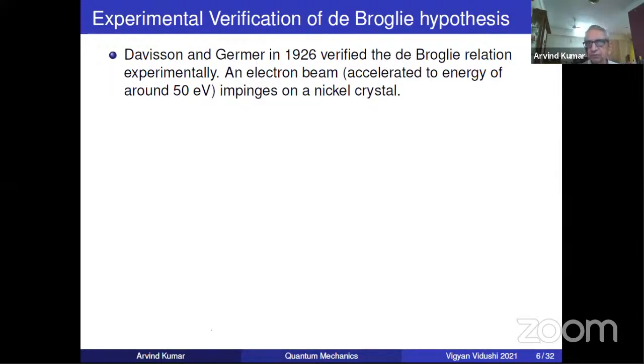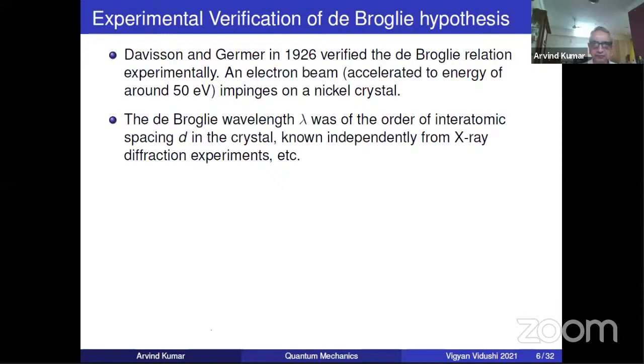Now electron beams of a certain energy were allowed to impinge, meaning strike, a nickel crystal. Now this is optics, which I assume you know. X-ray diffraction experiments you have done in BSc. The important thing is, why do we need X-rays? Why not visible light for crystal?